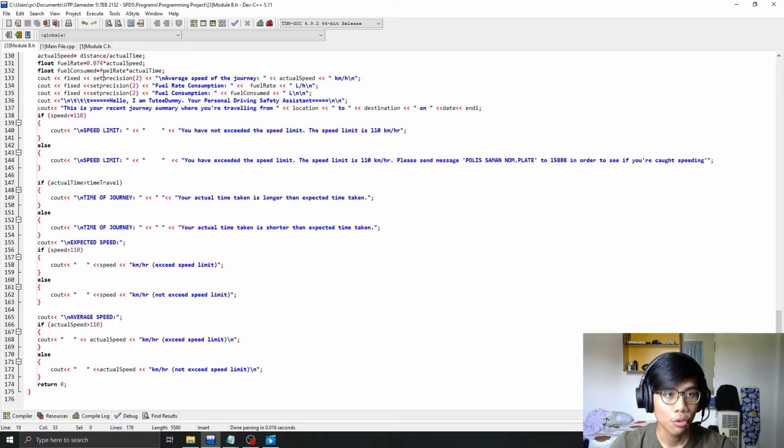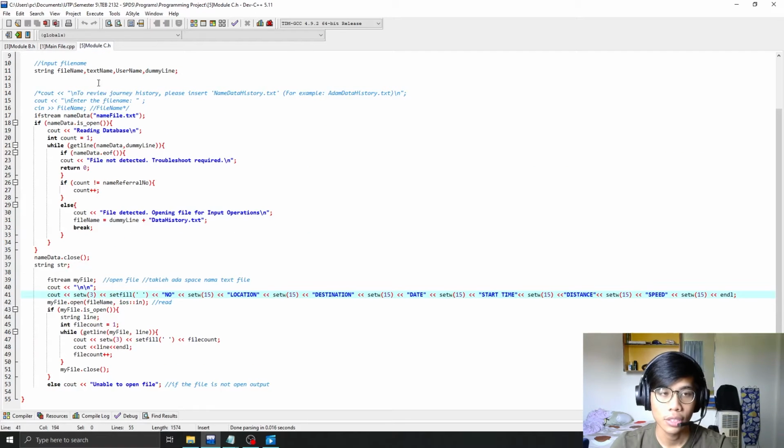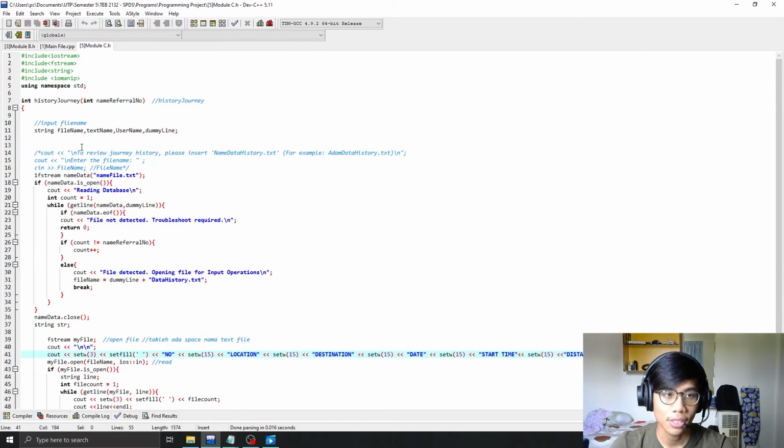Now, I will be moving on to the module C.H. This is the last submodule that I will be explaining, which is journey history. This history journey will call upon the name reference number, which I have stated before, the number that corresponds to a number of row of a specific user.